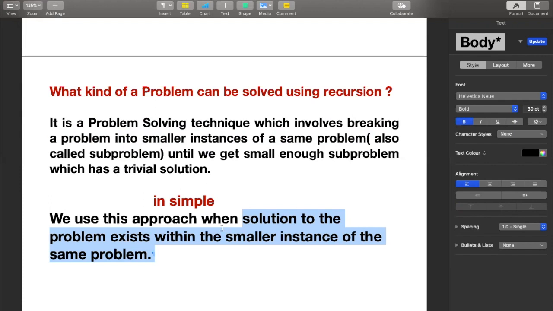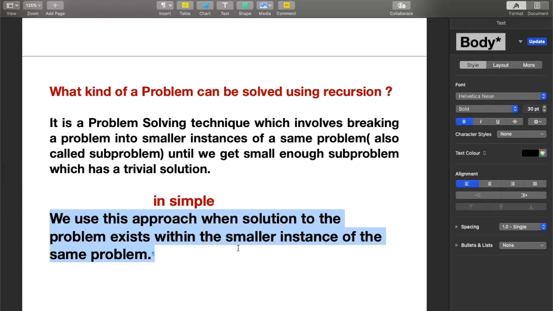That is the nature of the problem which can be solved using the recursive approach. This is not the definition. This is actually the kind of problem which can be solved using recursion.